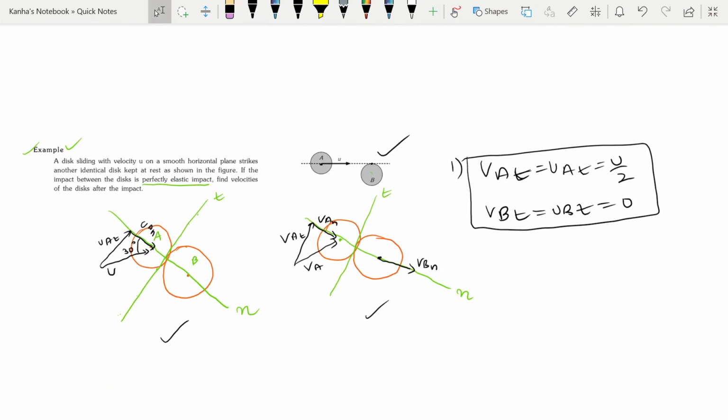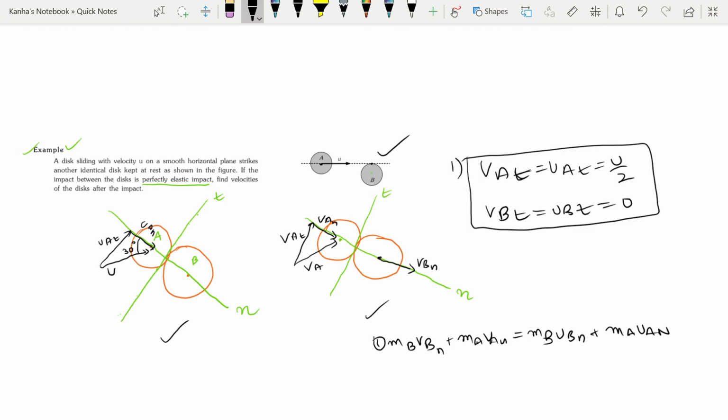Okay, so now I'll talk about the normal direction. In the normal direction you have to apply the principle of conservation of linear momentum. So I'll just write the equation down. I have MB into VBN plus MA into VAN is equal to MB into UBN plus MA into UAN.